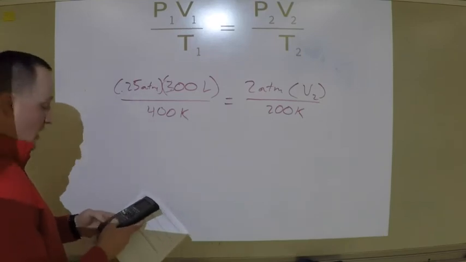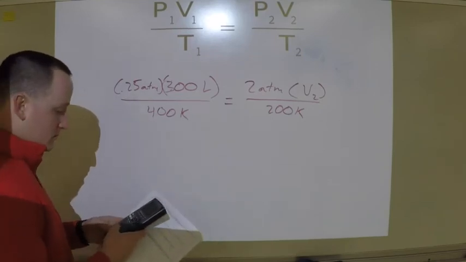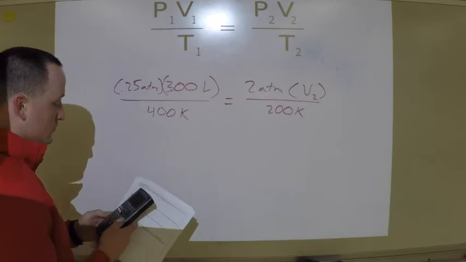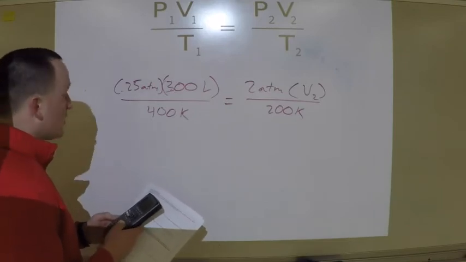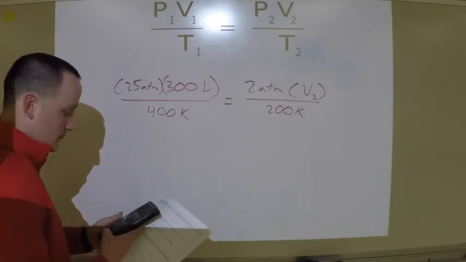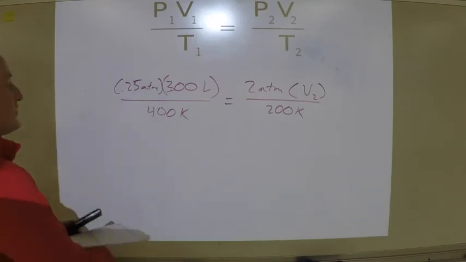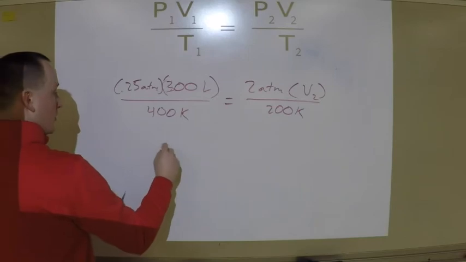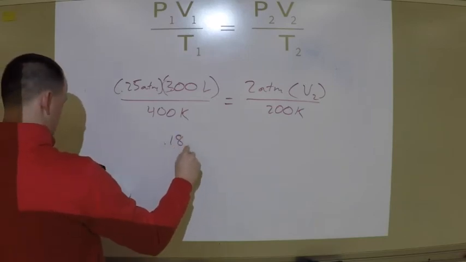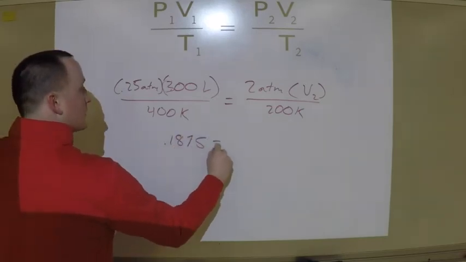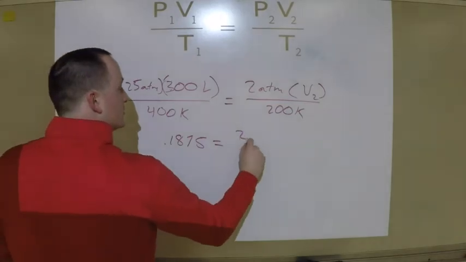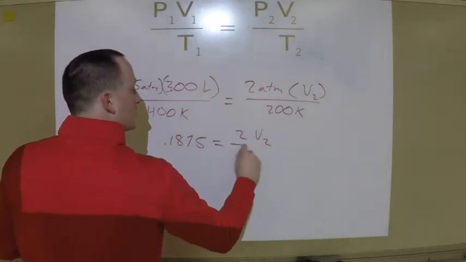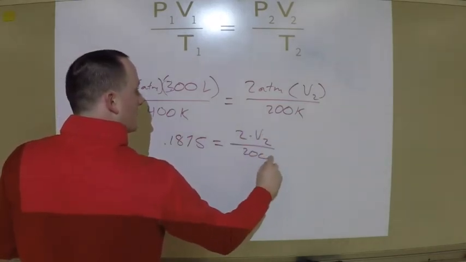So I got 0.25 times 300 divided by 400. And this side of the equation is going to be equal to 0.1875. And so that's going to be equal to 2 times V2 all over 200.